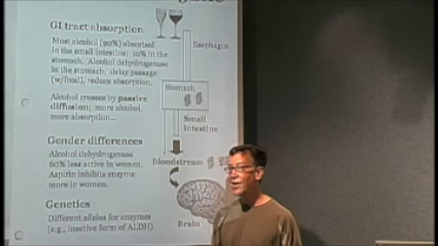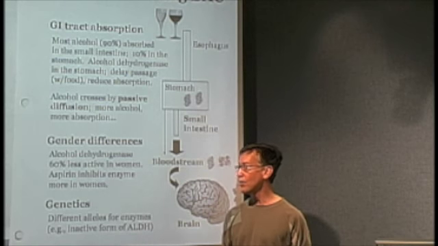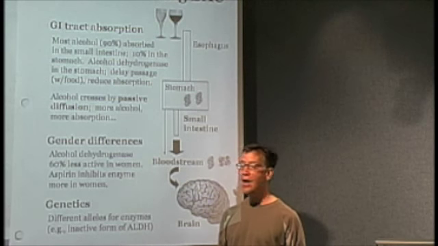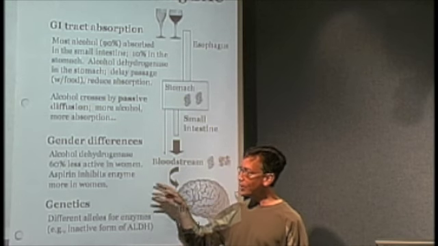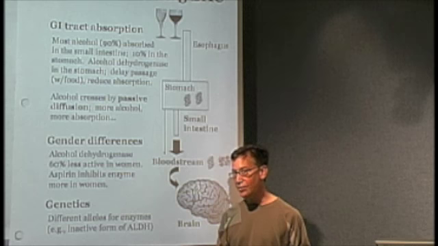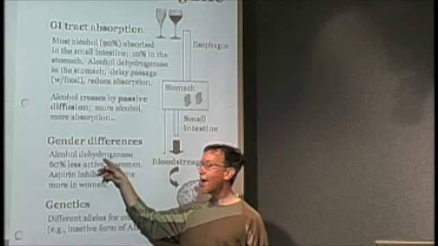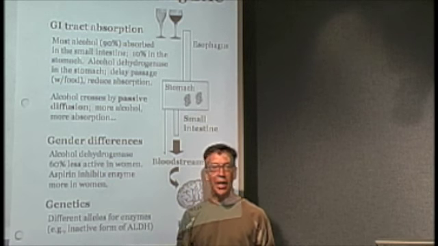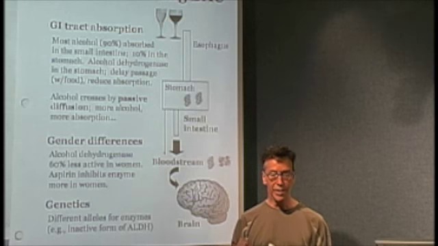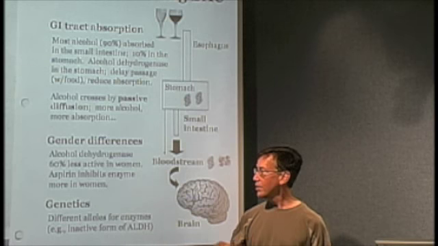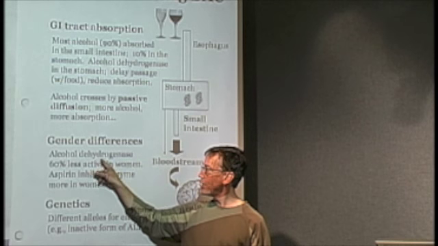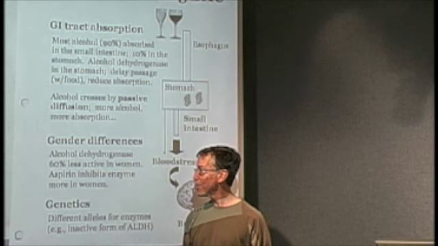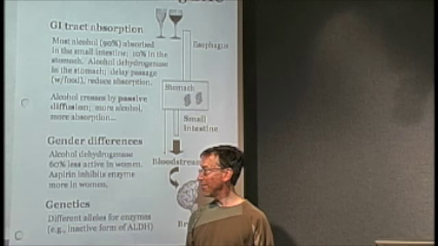There are significant gender differences actually with alcohol absorption. It turns out in alcohol circulation and gender differences that will influence blood alcohol concentration. Alcohol dehydrogenase, remember, is the enzyme present in the stomach and also present in the liver that will break down alcohol. The version in women is about 60% less active.